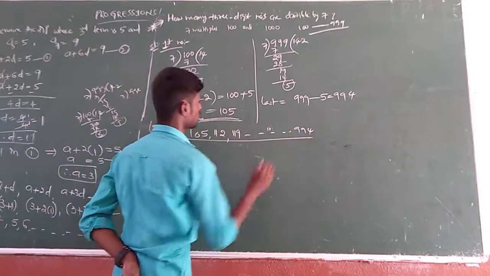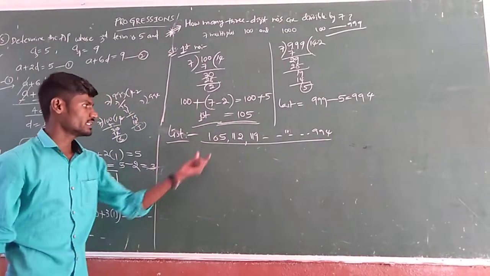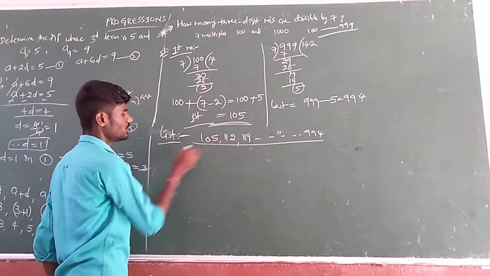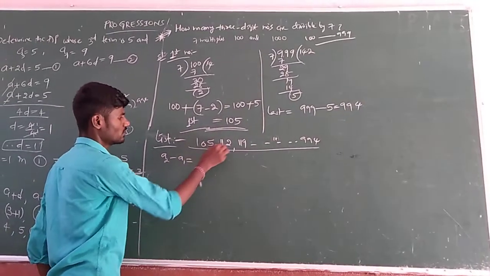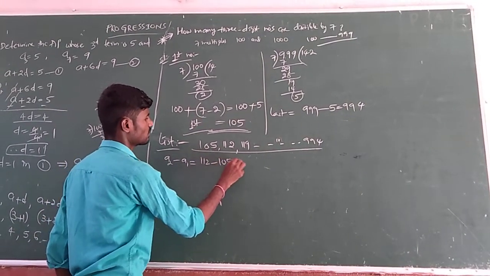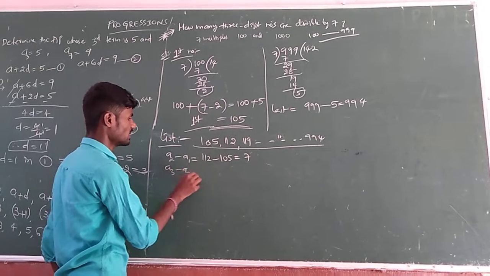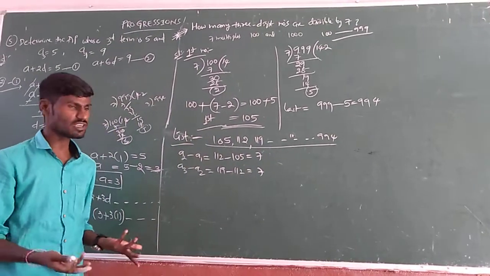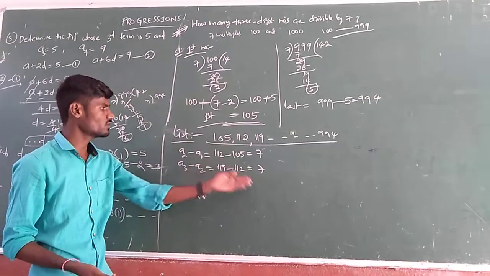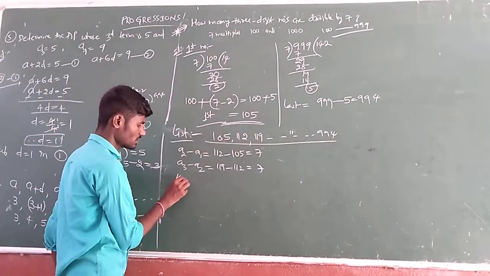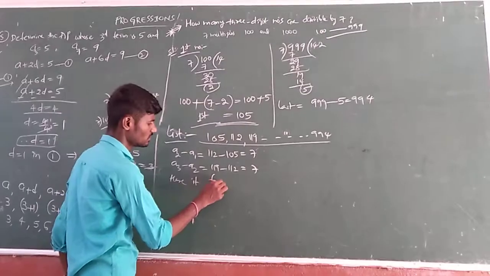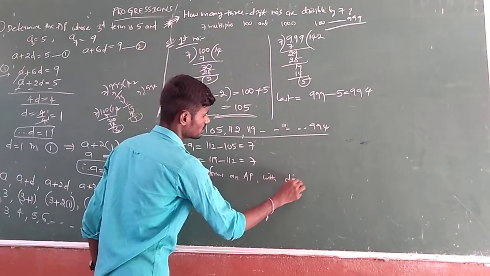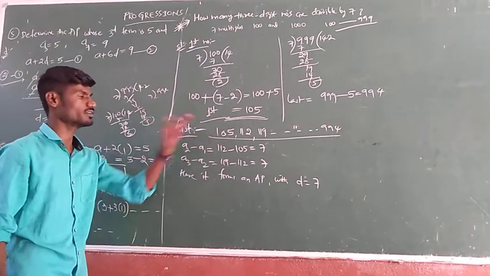So this is a list now. Now let us verify whether the list forms an AP or not. If you take A1, A2, suppose A2 minus A1, so 112 minus 105 is 7. Next A3 minus A2, 119 minus 112, is 7. So obviously they form an AP because they are multiples of 7. So we can say that the list forms an AP with a common difference D equal to 7 and A equal to 105.